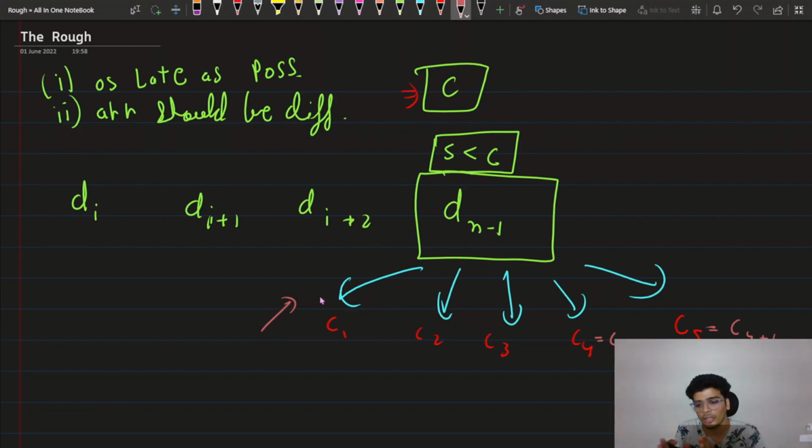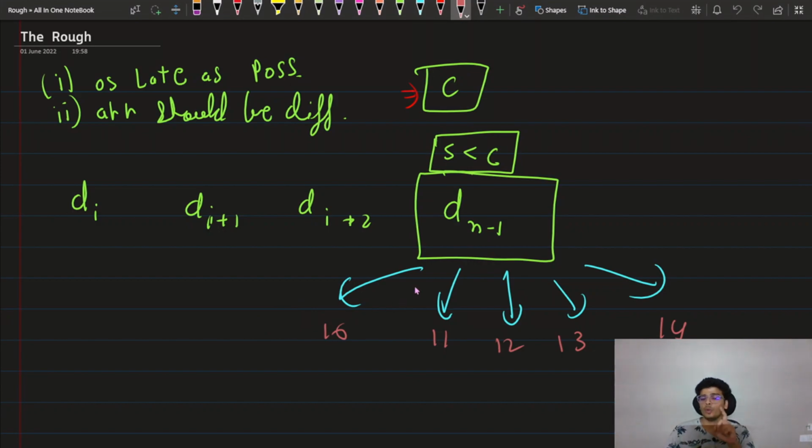So we will just constantly look, let's say our initial value was C5. We can see that there is already a passenger with this time, so we cannot board the bus at this time. So we decrease our time to C4 or any other value if possible in between C4 and C5. So what I'm saying is, let's say there are a total of 5 passengers. So the times could be something like this: 10, 11, 12, 13 and 14.